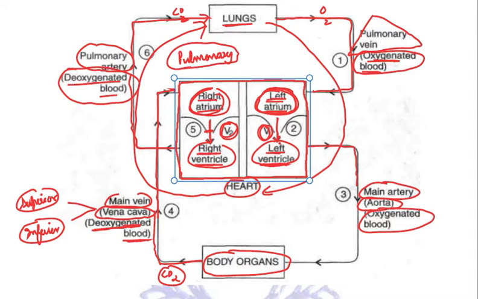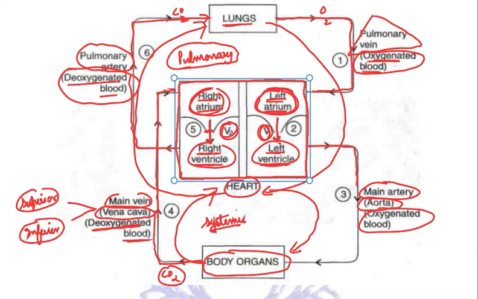Again, blood is getting circulated from the heart to body parts and from the body parts to the heart. So this is another type of cycle or circulation continued. This circulation of blood between the heart and body organs is known as systemic circulation.